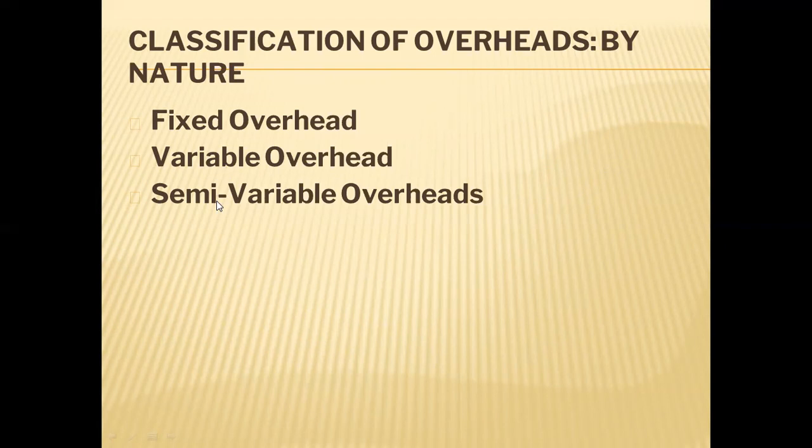Semi-variable overheads remain fixed up to a certain level, then change, then remain fixed up to another level, then change again. Like that, it becomes a step.